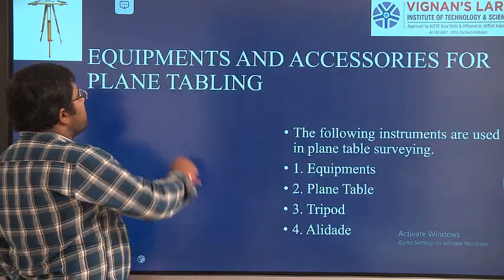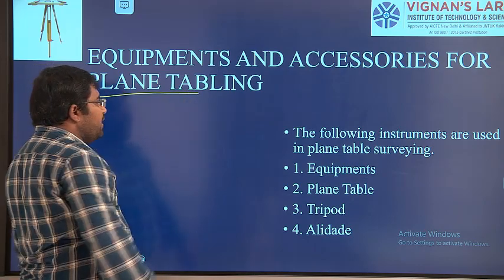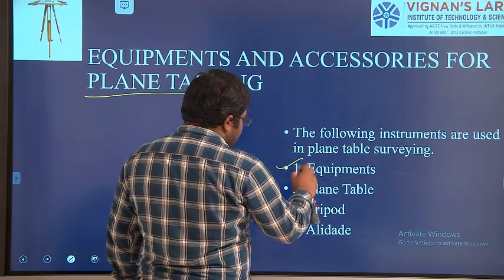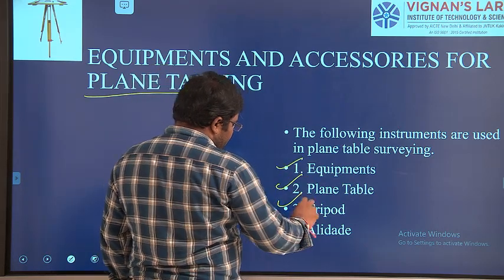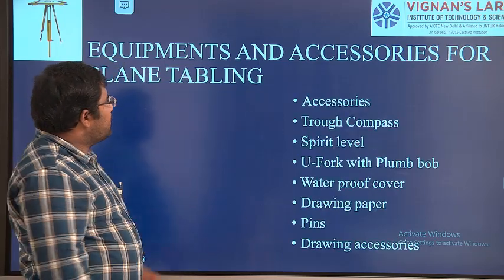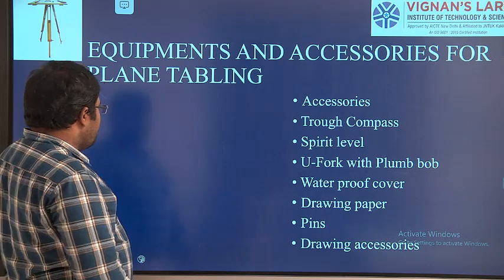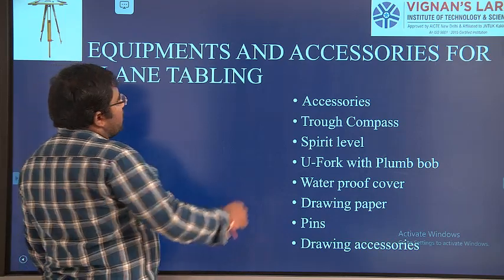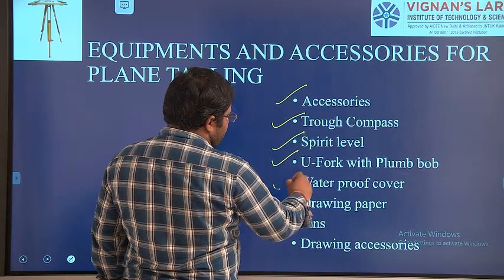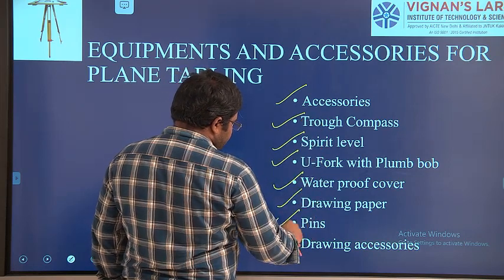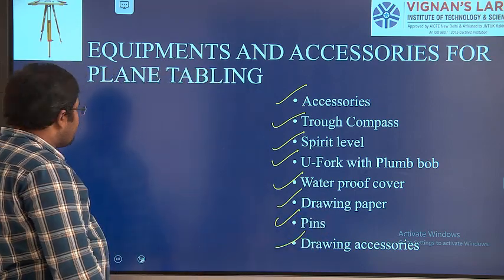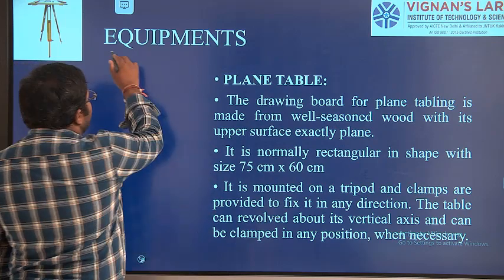Next, equipment and accessories used for plane table. Here we are going to see the equipment now: plane table, tripod and alidade. We will see them one by one. Next we have the accessories: rough compass, spirit level, U-fork, waterproof cover, drawing paper, pins and drawing accessories.